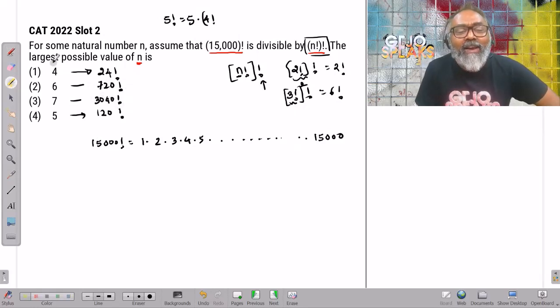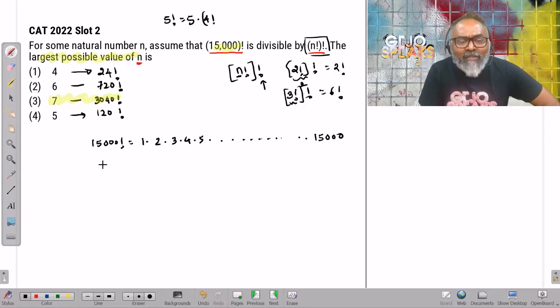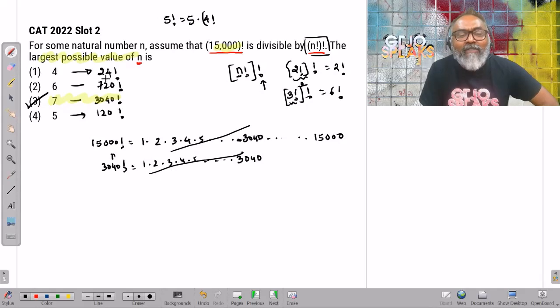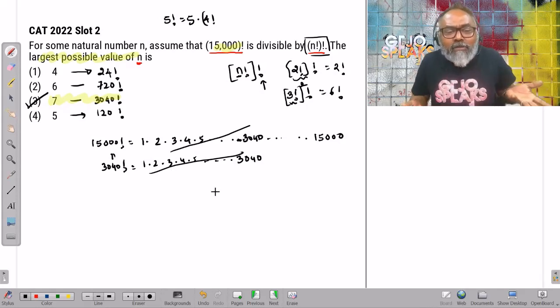Now you have to look at the largest possible value of n which divides this. Let me check the largest possible value, 5040. Does 5040 factorial divide this fellow? What is 5040 factorial? 1 times 2 times 3 times 4 times 5 up till 5040 and it stops. There is a 5040 somewhere here. Obviously, it's going to divide. And that's the largest. That's it.